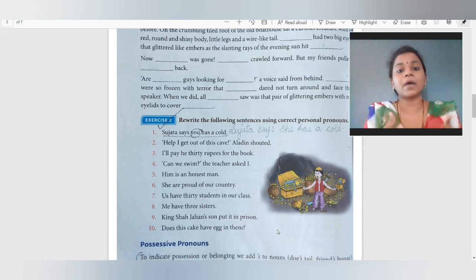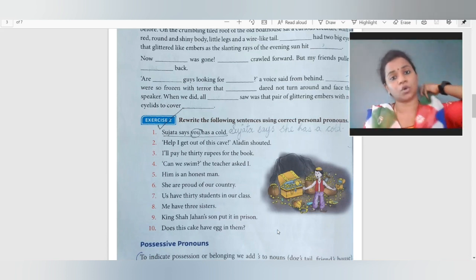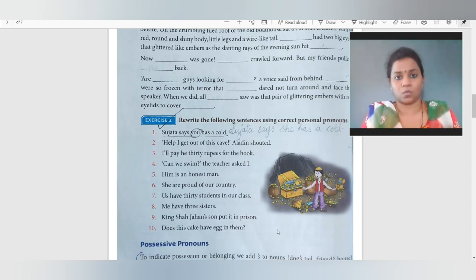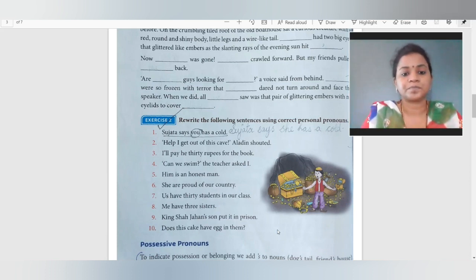Sujata अपने बारे में नहीं बोल रही है. But she won't repeat it. She won't say it like that. दूसरे जो बोल रहे हैं वो ऐसे ही बोलेंगे. Sujata says Sujata has a cold. So no need of repeating the word, name or noun. The repetitiveness of the noun should be avoided by adding pronoun. So हम क्या बनेंगे? Sujata says she has a cold.